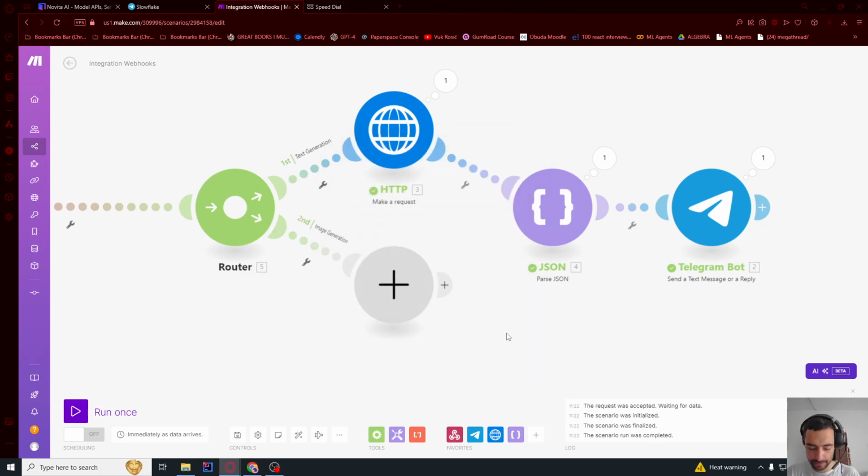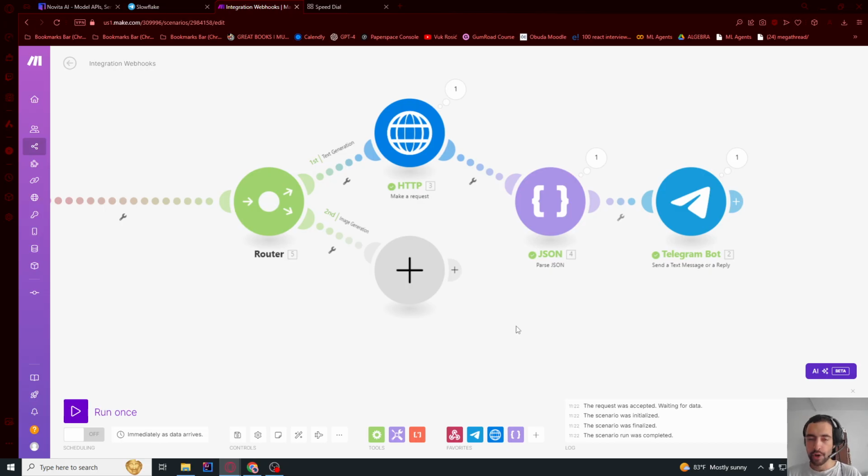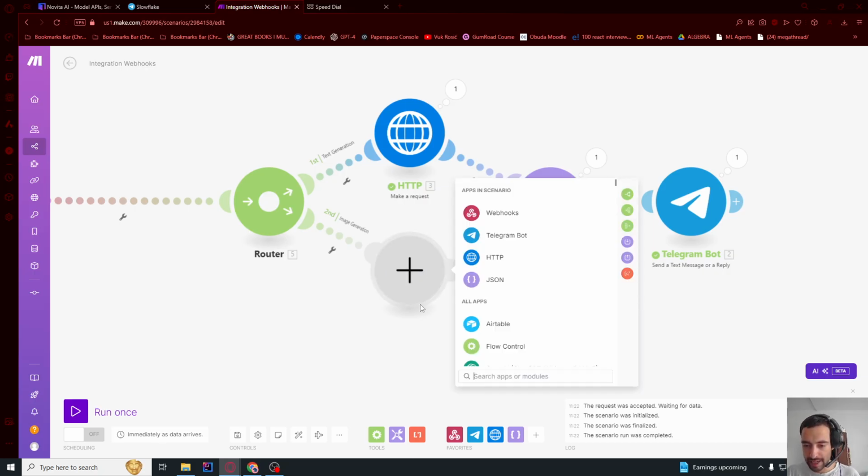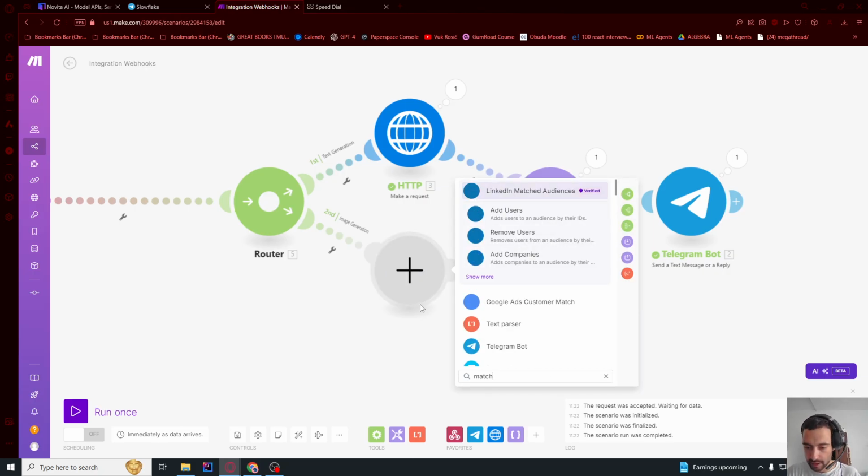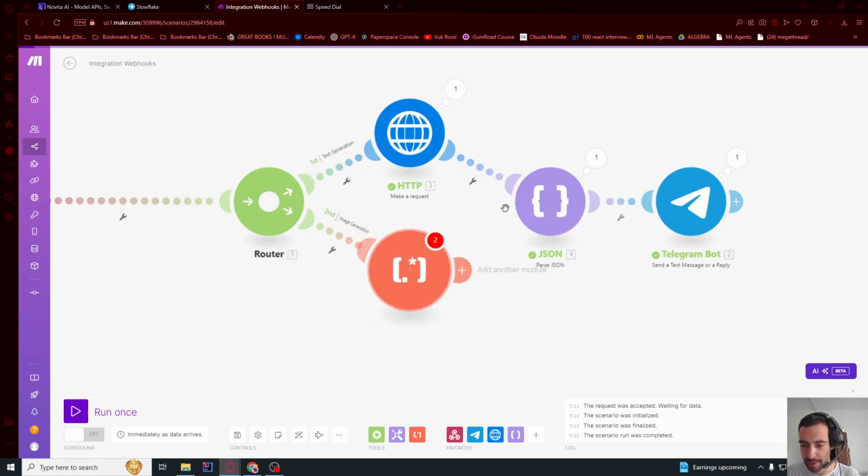Press OK. We can decide if we will generate an image in many ways, but here if the user says the word image or img in the text message that they sent, then we will generate an image. And I'm gonna tell the user in the first message, if you want to generate an image, just include the word image in your text. So I'm gonna go here and say match pattern, like this, text parser match pattern.